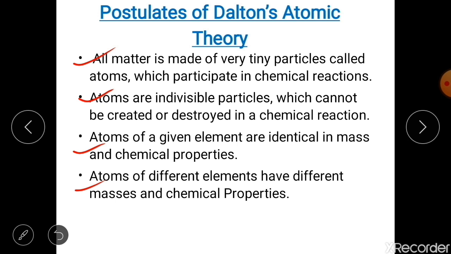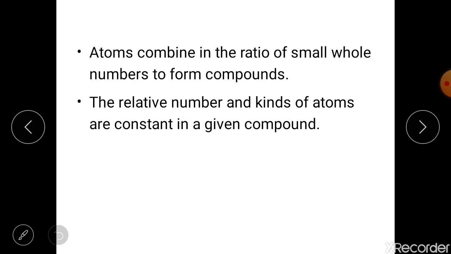Now let's see what are the other things said by Dalton. Atoms combine in a ratio of small whole numbers to form compounds. It means whenever atoms combine to form a compound, the ratio will be the smallest whole number ratio. Okay, let's take the example of water. Water has the formula